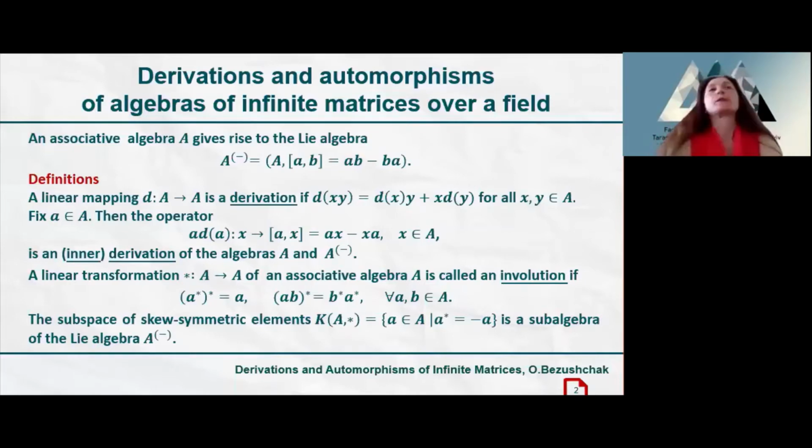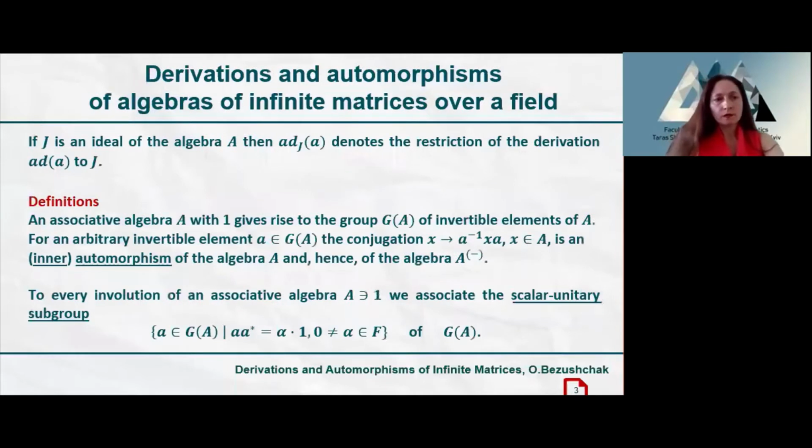Denote by K(A, star) the subspace of skew symmetric elements, and this subspace is a subalgebra of the Lie algebra A minus. Also denote by D sub J the restriction of the derivation D of A to the ideal J of our algebra A, and denote the group of invertible elements of an associative algebra A with unit by the symbol G(A).